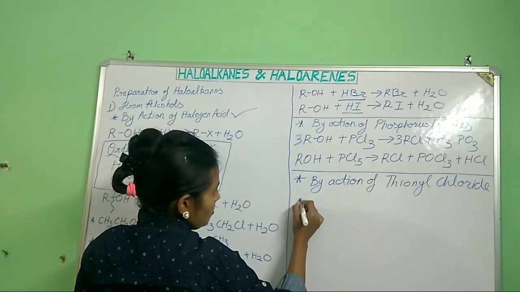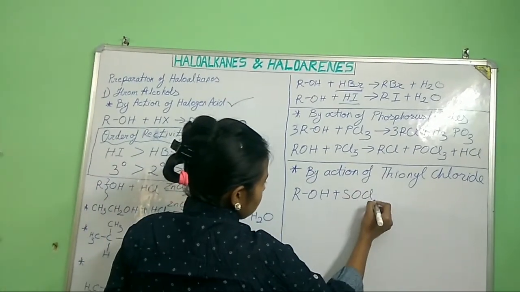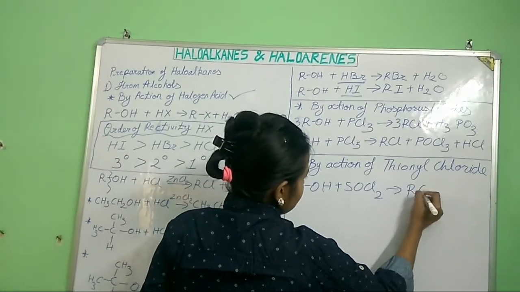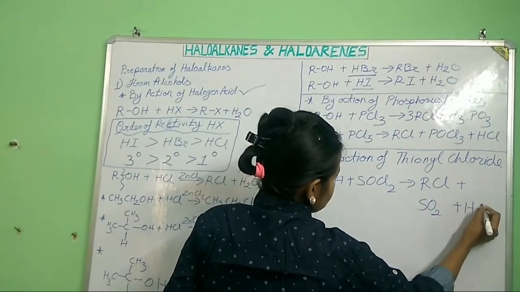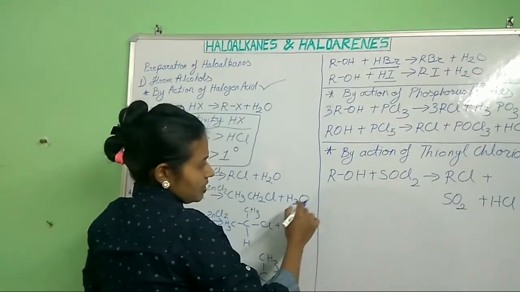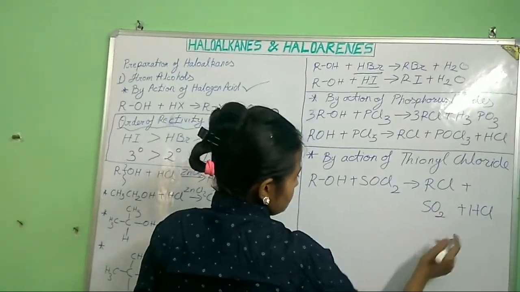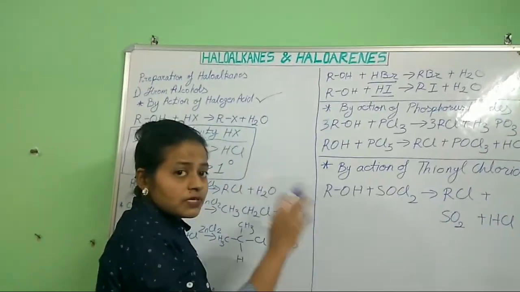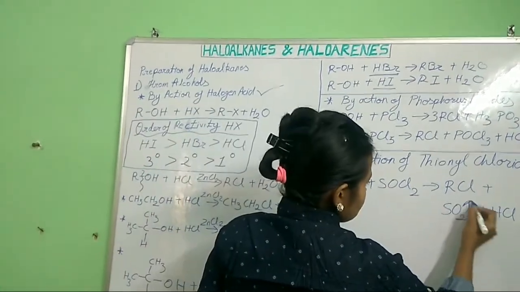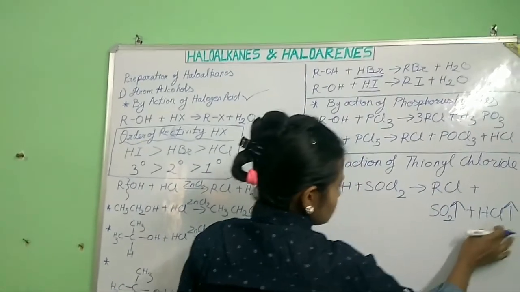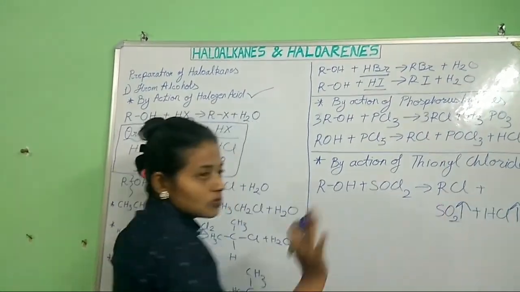Now when ROH alcohol reacts with SOCl2, it will give RCl plus SO2 plus HCl. Now this is the most preferred method for preparation of chloroalkanes. Why? Because SO2 is also a gas and HCl is also a gas. They both are volatile and we can get pure chloroalkanes from here.